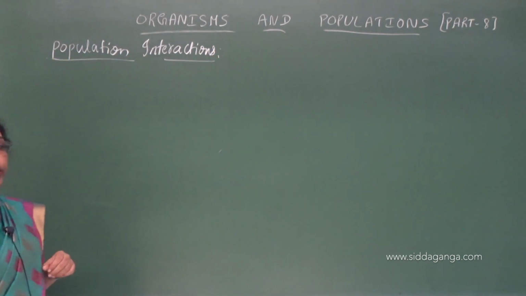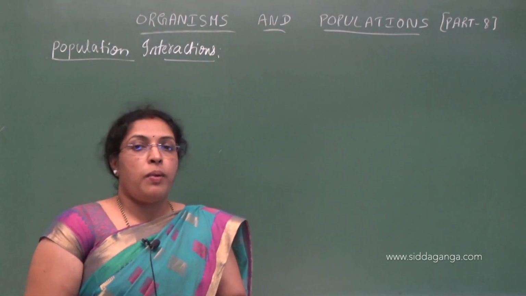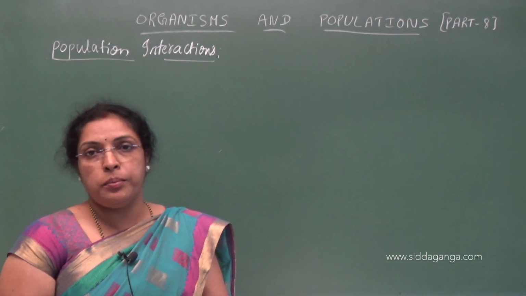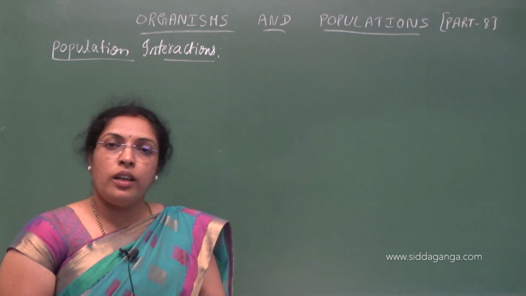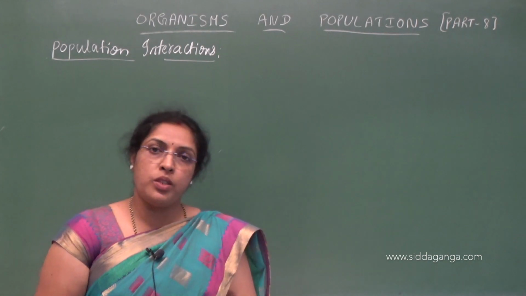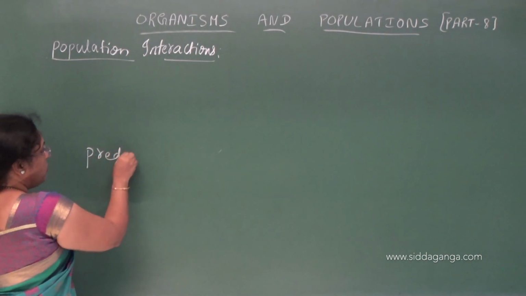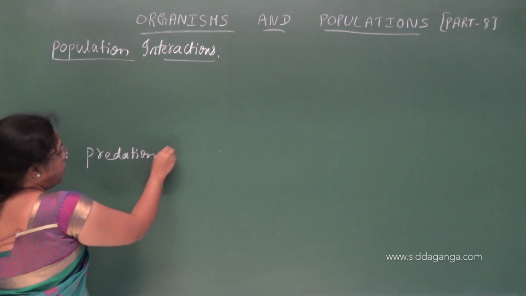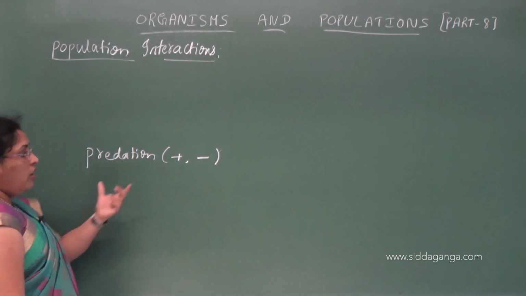Among the 6 types of population interactions, we discussed predation, competition, then amensalism, commensalism. In predation, one species is benefited, the other is harmed.